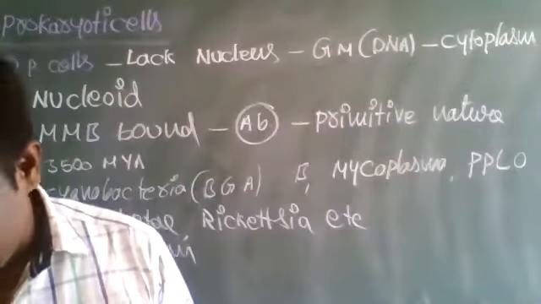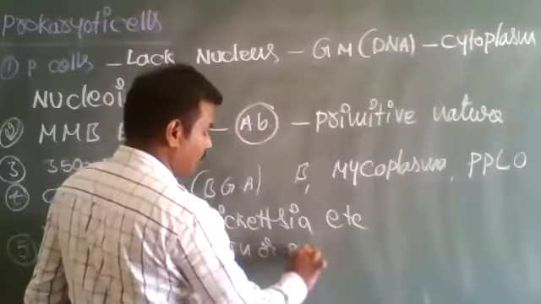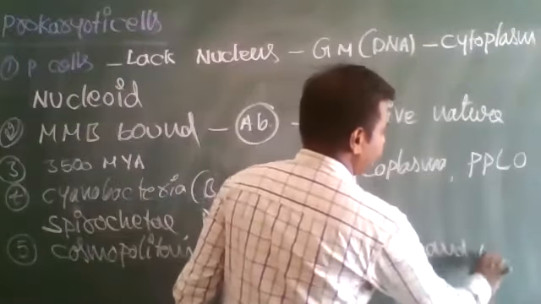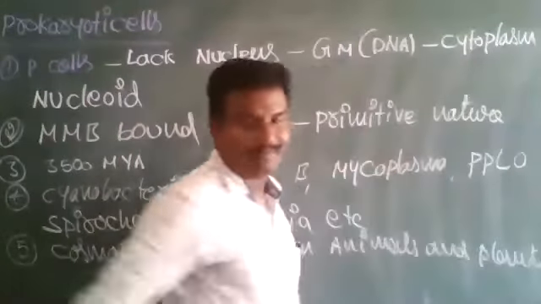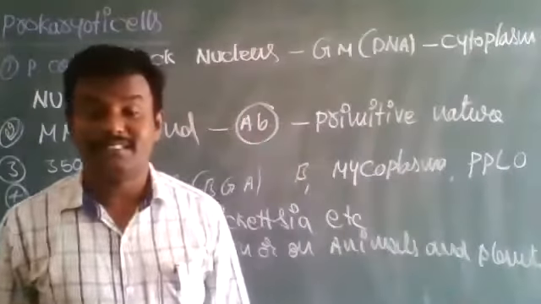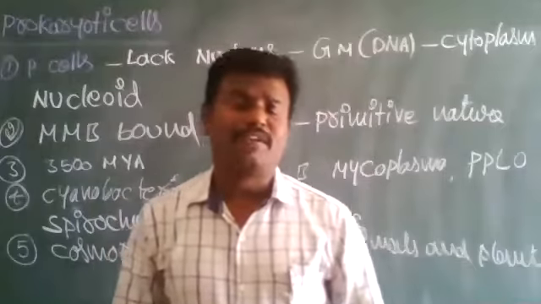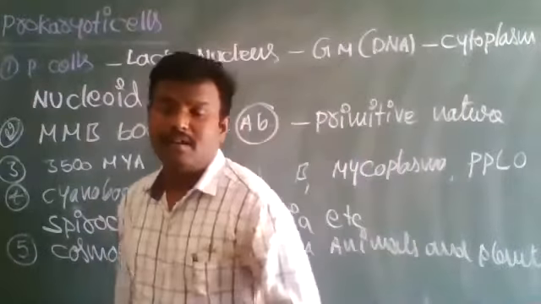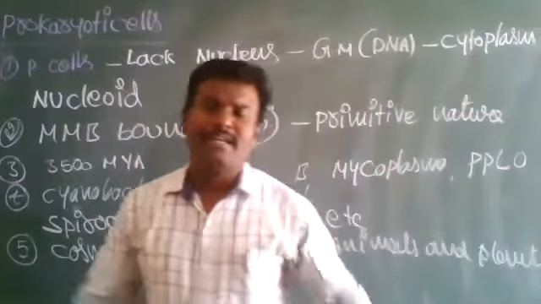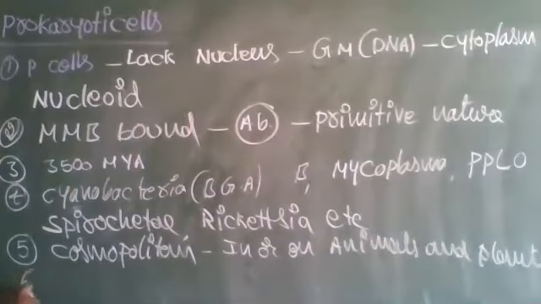Some live in or on animals and plants as parasites or pathogens. Many bacteria can survive inside animals or on the animal body, and inside plants or on the plant body, and cause various kinds of infections.